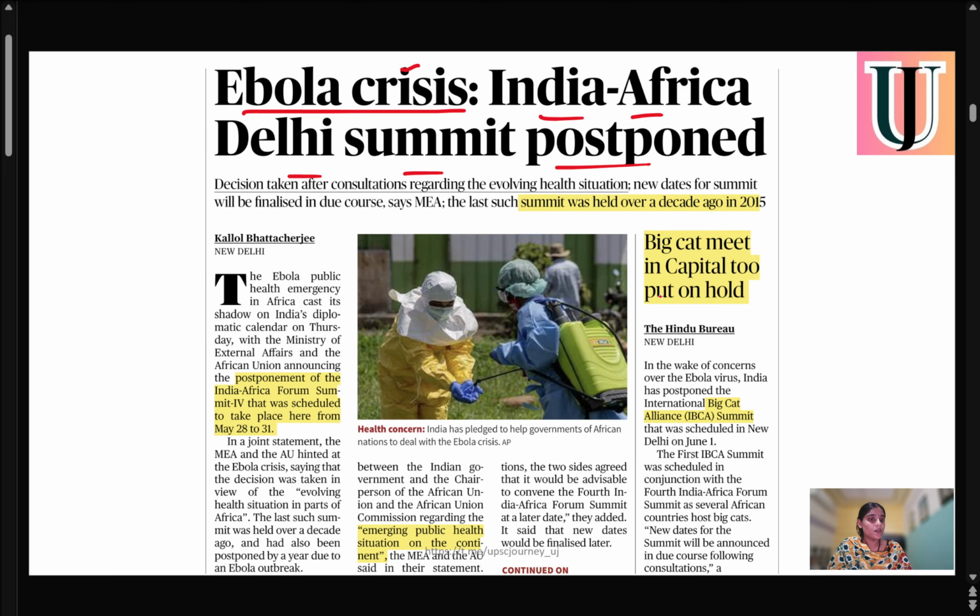At the same time, we have all seen that there was going to be a Big Cat Alliance, and this Big Cat Alliance in the capital, again in Delhi, is put on hold. So these are two summits that were going to be held, but because of this Ebola crisis, both are on hold.